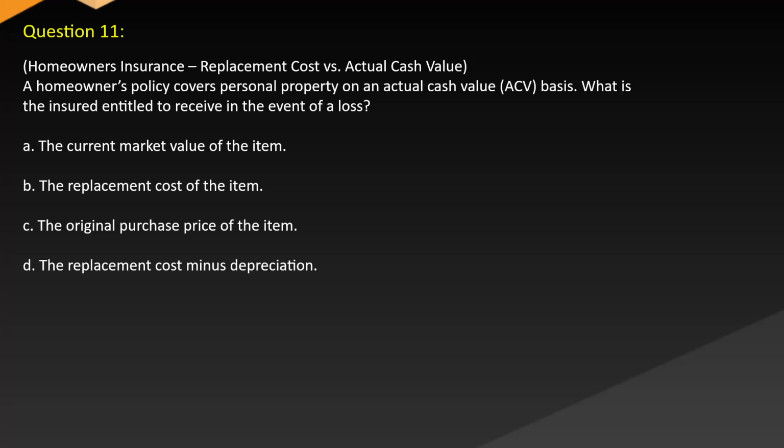Question 11. Homeowners insurance. Replacement cost versus actual cash value. A homeowners policy covers personal property on an actual cash value (ACV) basis. What is the insured entitled to receive in the event of loss? A. The current market value of the item. B. The replacement cost of the item. C. The original purchase price of the item. D. The replacement cost minus depreciation.